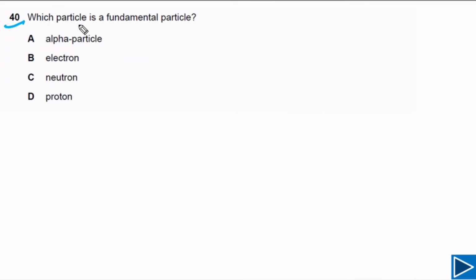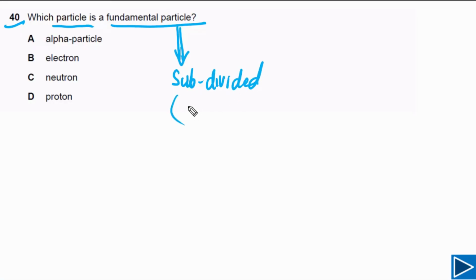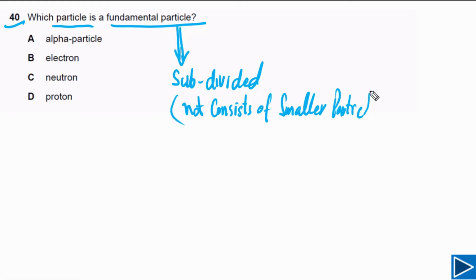For question number 40, we need to find out which particle is a fundamental particle. Fundamental particle simply means that it cannot be further subdivided. Or we can simply say it does not consist of smaller particles, and that particle we call a fundamental particle. Now we need to find out which particle is the fundamental particle.